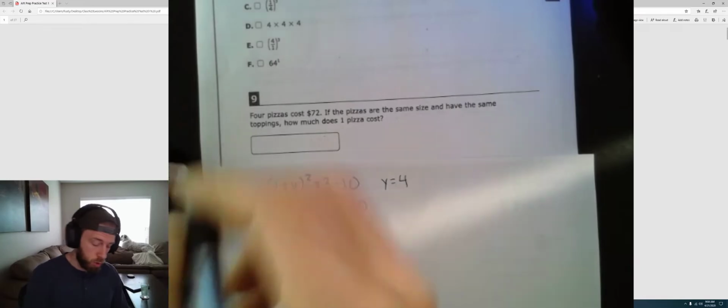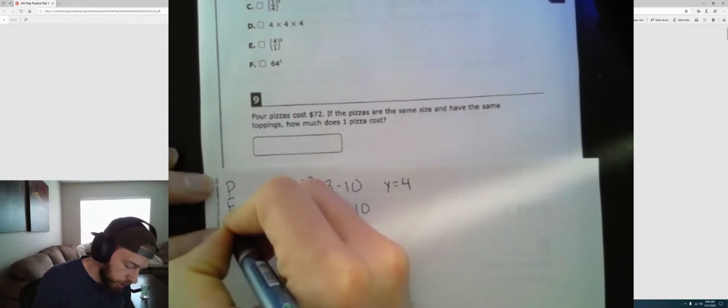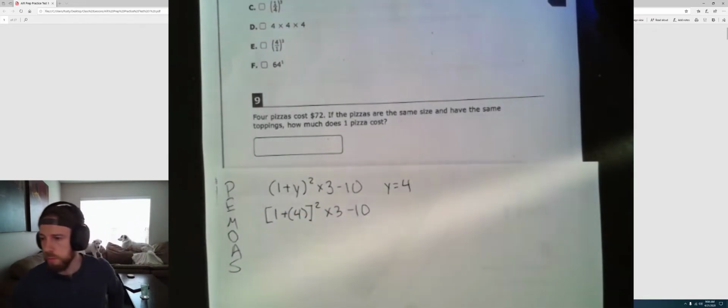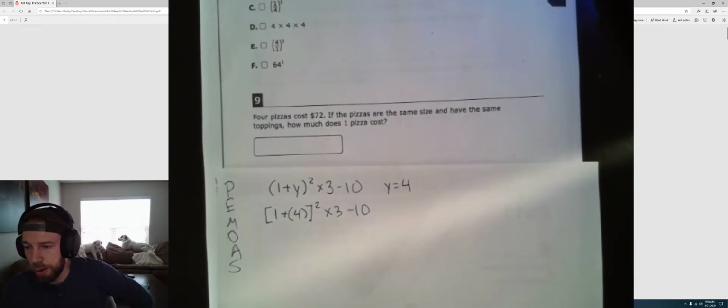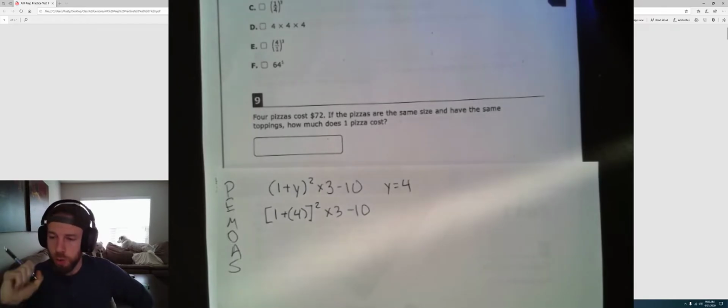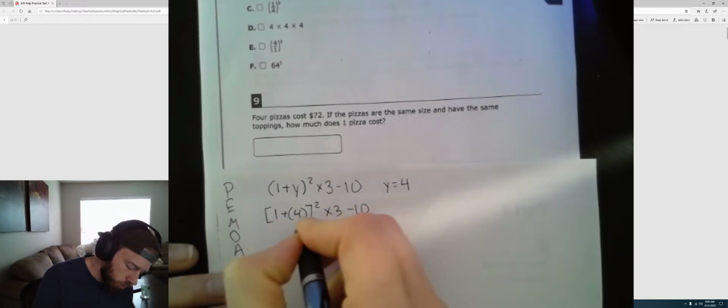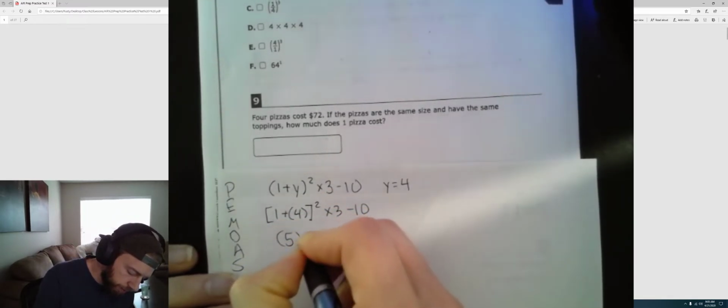Now I have to follow my order of operations, right? Hopefully you guys remember this. Please excuse my dear Aunt Sally. And then we follow order of operations. First thing we're going to do is parentheses. We do have a set of parentheses, and we do have an operation inside them. We do have addition inside these parentheses. We're going to do that first. 1 plus 4 is 5.